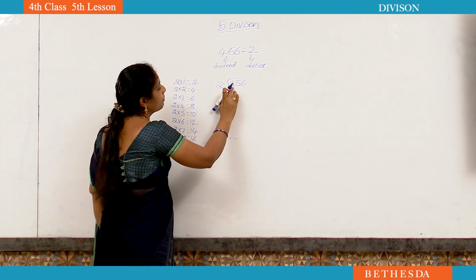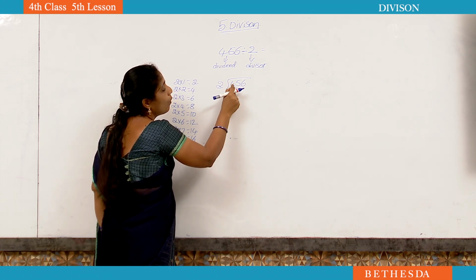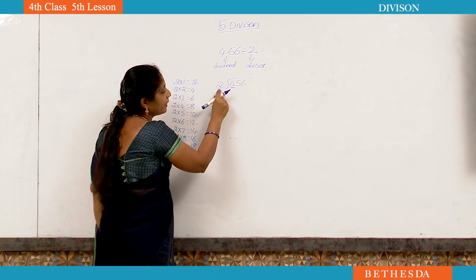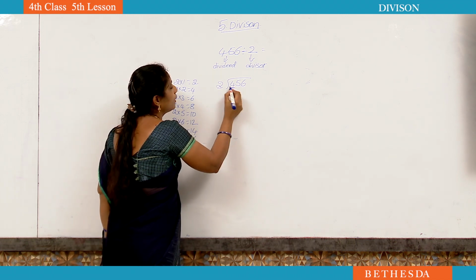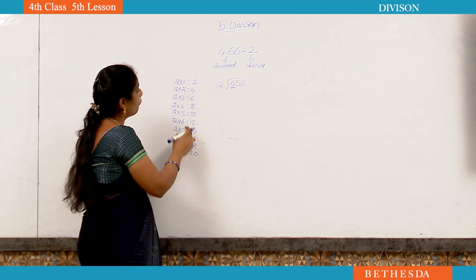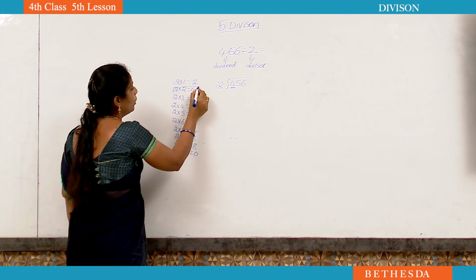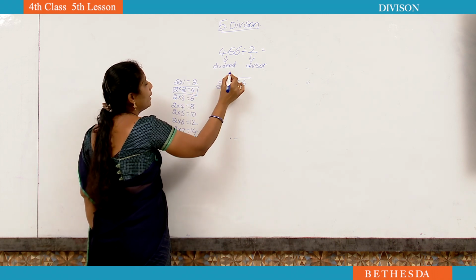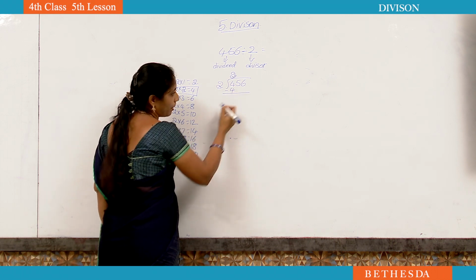See here, all of you observe. Here 4. What is the highest place number? 4. 4 is greater than 2, and 2 is the divisor here. That's why we have to take only 1 number. See here, 2 table. Now we got 4. Is there 4 in the 2 table? We have to check. Yes. How many times? 2 2s are 4. Now we have to write this 2 in the quotient. 2 2s are 4. Now we have to do subtraction.